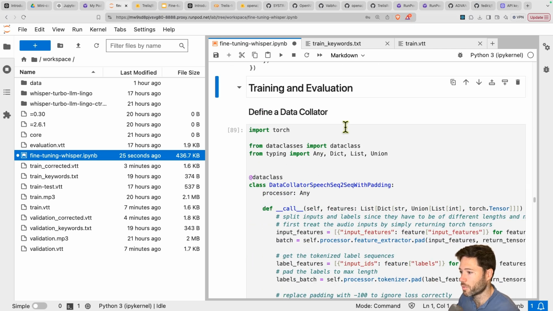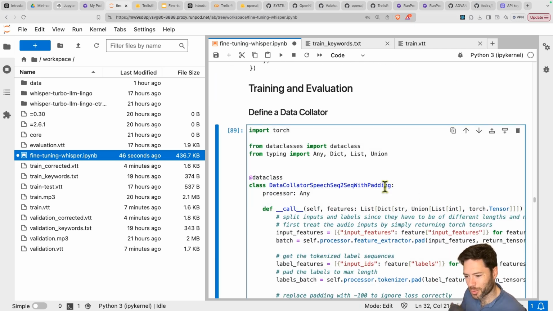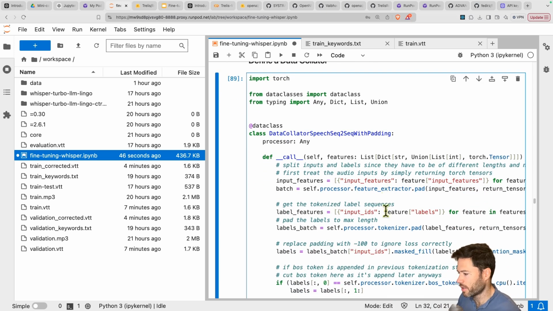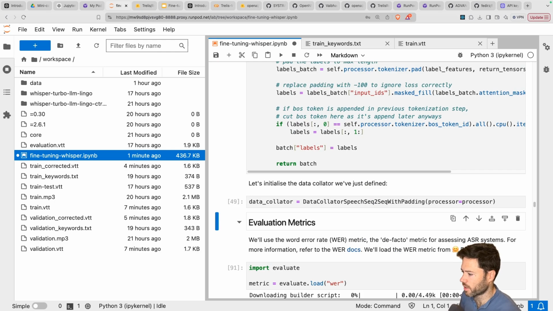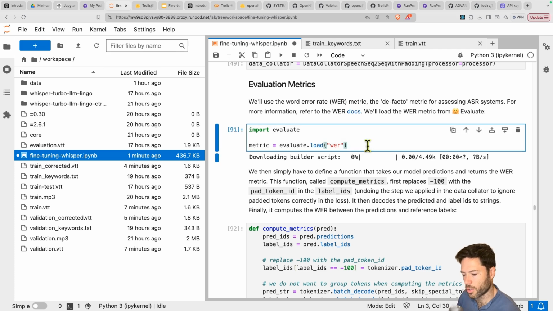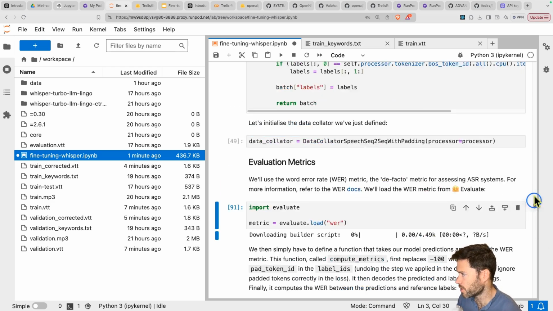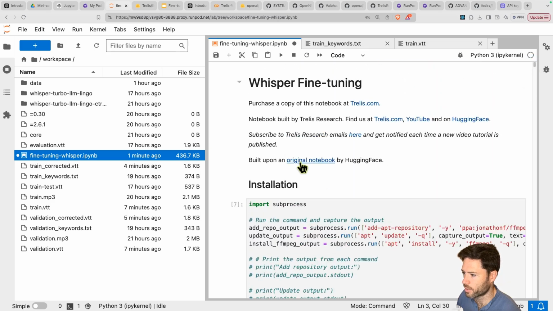And we're ready now to move on to training. So there's one more data set preparation, which is around padding and also setting to ignore the padding tokens. And that's going to be done within the data collator. So we have the data collator that's being initialized by passing in the processor. We're also going to define some custom evaluation metrics. And I should mention a lot of this part of the script in particular comes from a base original notebook by Hugging Face on training the original Whisper.